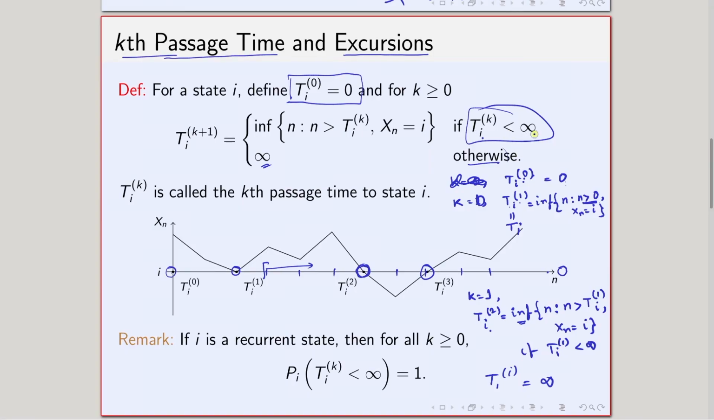Third time visiting is also infinity, and so on and so forth. That's why, otherwise, if it is not true, that means if T_i^k is equal to infinity, then the next visit time has to be infinite. There is no question about that.